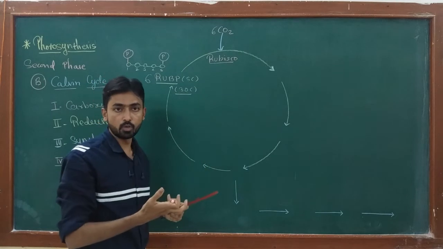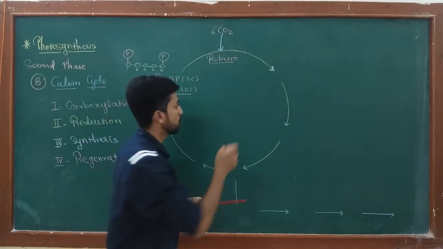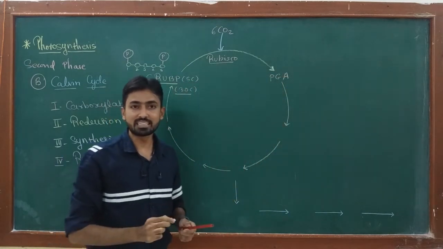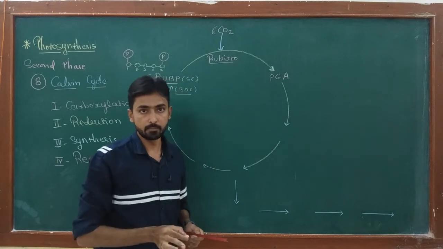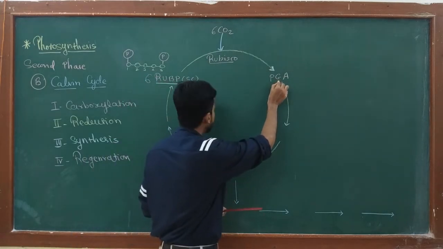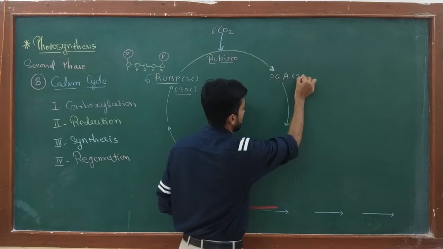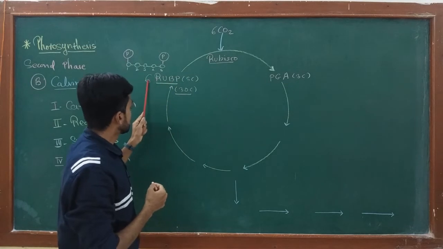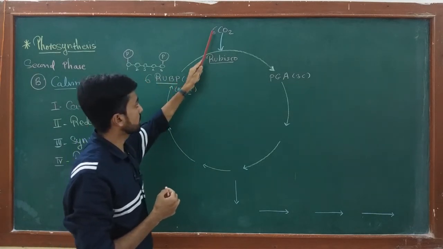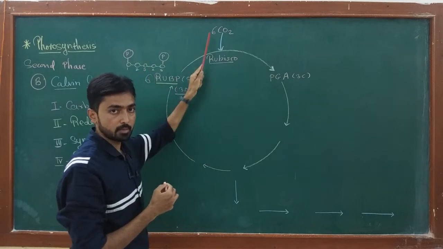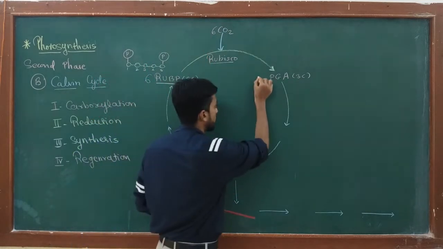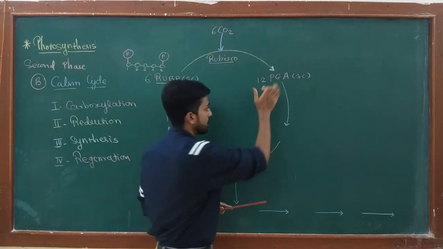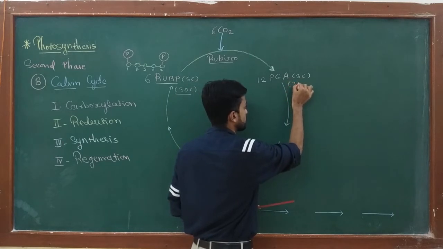The product of the Rubisco reaction is a 3-carbon compound, PGA, that is phosphoglyceric acid. So now you can get my point. 30 carbons of RuBP plus 6 carbons of CO2, so total 36 carbons, and from 36 carbons 12 molecules of PGA are produced. 12 into 3, 36. So here total 36 carbons are present.